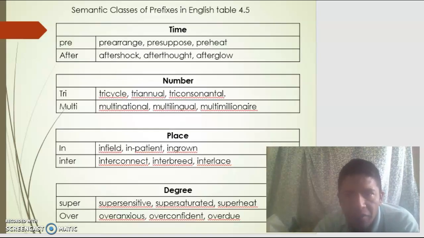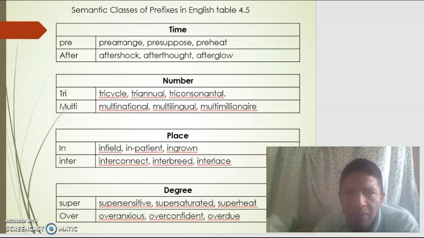Okay, on this occasion I want to show Table 4.5, semantic classes of prefixes in English. We have prefixes of time, for example: pre-arrange, presuppose, prehistoric, aftershock, afterthought, afterglow.